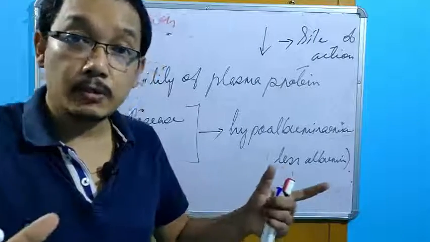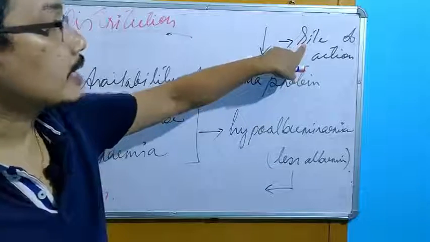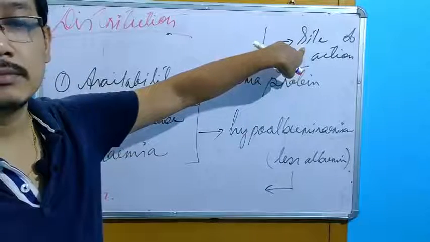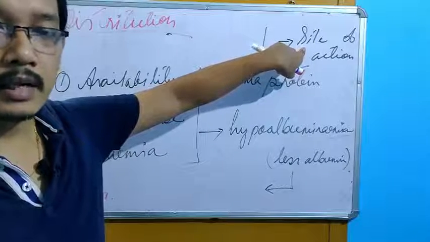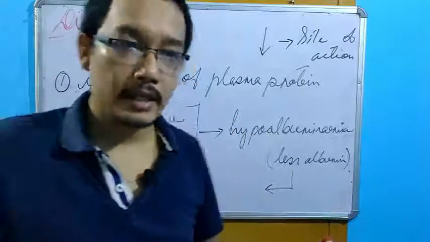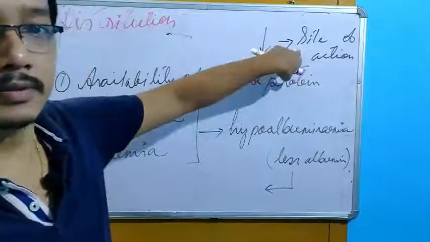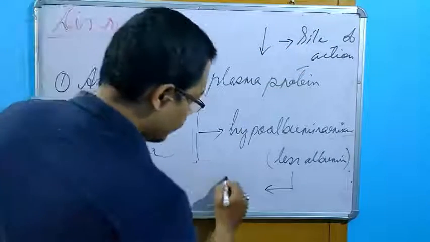The other drug will be available in excess quantity at the site of action. Theoretically, this has to happen. So what can happen? It can lead to toxicity.